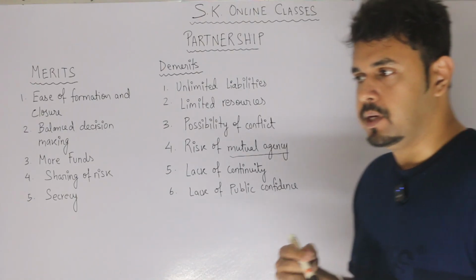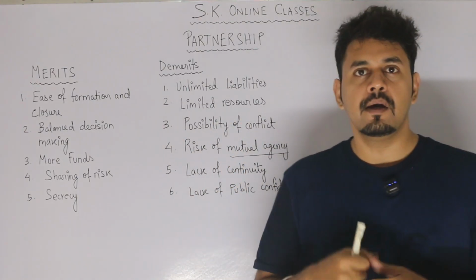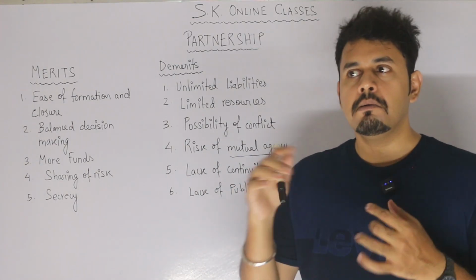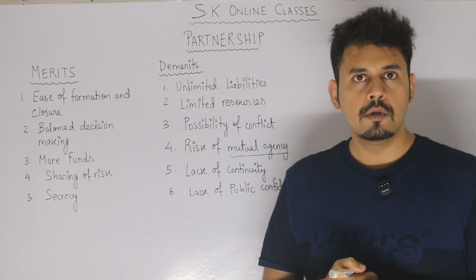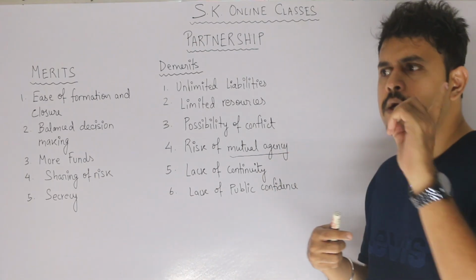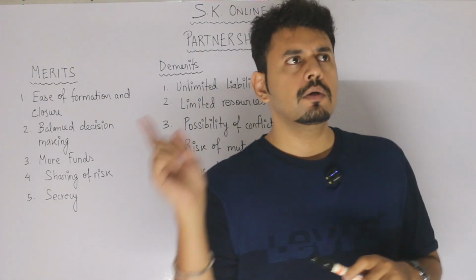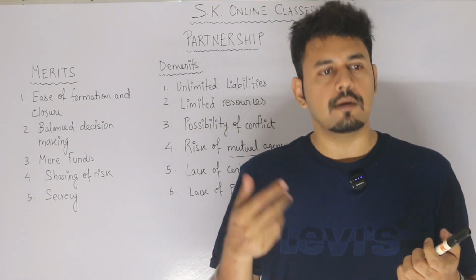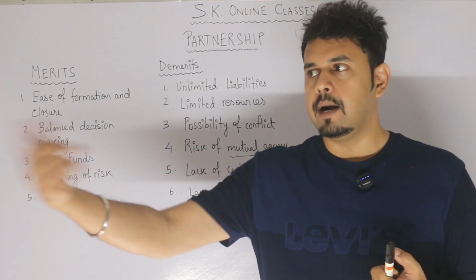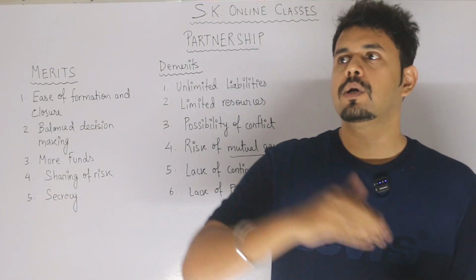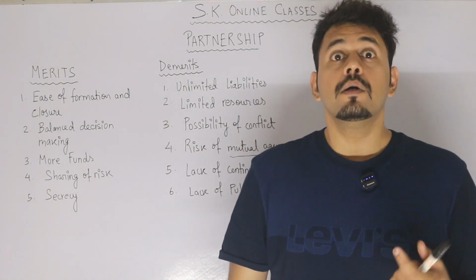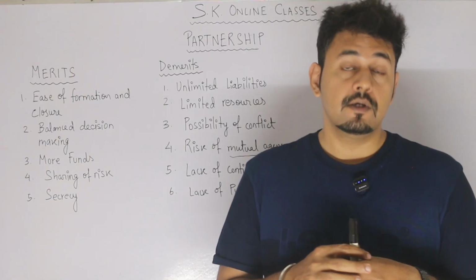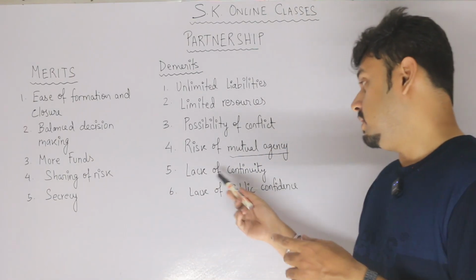Next, lack of continuity. Suppose there is conflict. Today, I'm shouting at the person. Next day, I'm hitting the person. So, how many days will the business continue? The business cannot continue. Today, I will say no salary to this person. Tomorrow, the other person will say no salary to that person. So, people who are with me will not get salary approved by the other person if I don't approve the salary of some other person. Conflict. I have seen with my eyes what kind of problems are faced. So, in partnership business, this is a big problem.